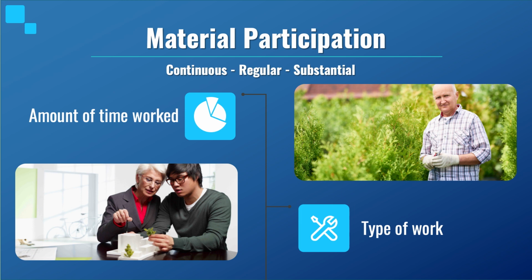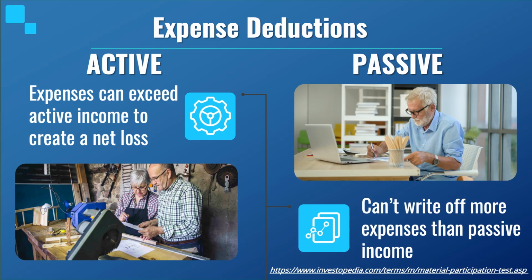The first rule is the amount of time worked. The second rule is the type of work you're performing. This is important because it determines what amount of expenses are allowed to be deducted for tax purposes. Active income expenses, on one hand, can exceed active income to create a net loss. Passive income losses, on the other, have limitations. You're generally not allowed to write off more expenses than income.